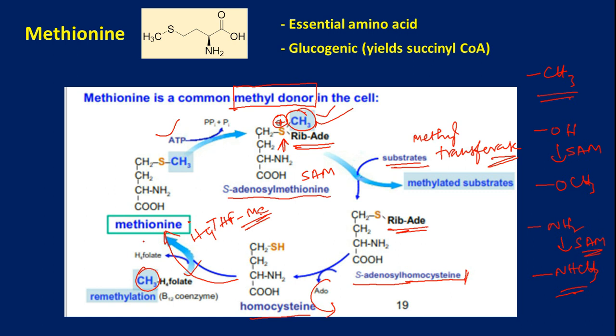The methionine will continue. This homocysteine can also participate in other biochemical reactions which result in the formation of propionyl CoA and succinyl CoA. That we will see in the next slide. So friends, I hope you understood the significance of S-adenosyl methionine in methylation reactions.